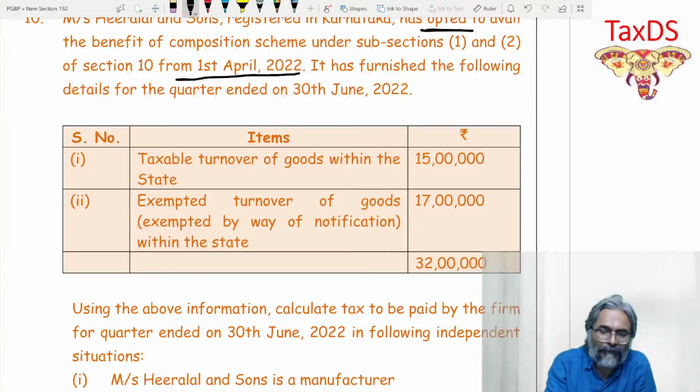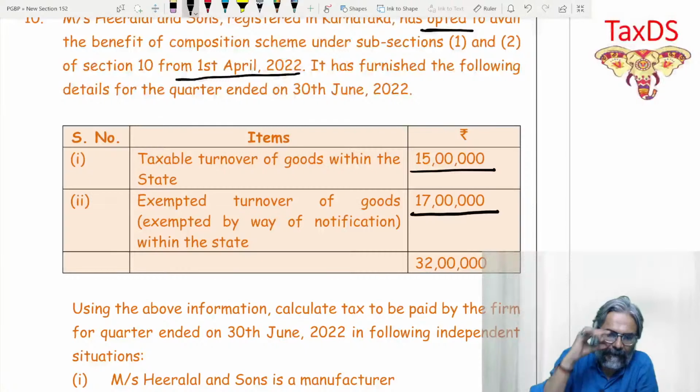Taxable turnover of the goods within the state is 15 lakhs. Exempted turnover of the goods is how much? 17 lakhs. And the total, students, is how much? 32.